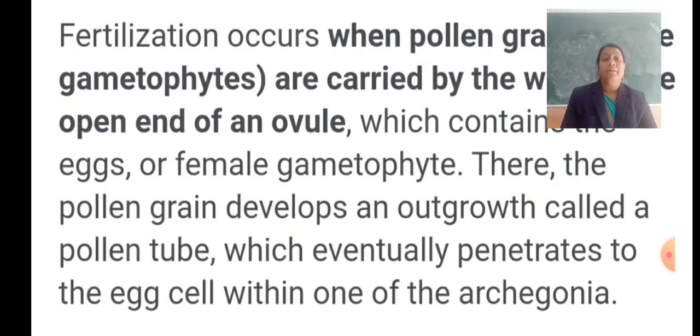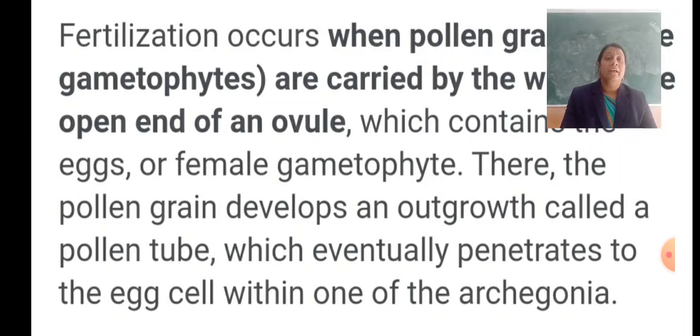Now what is meant by fertilization? What is the next procedure after pollination? That is fertilization. Fertilization occurs when pollen grains, called male gametophytes, are carried by the wind and go into the open end of an ovule which contains the egg, or female gametophyte.